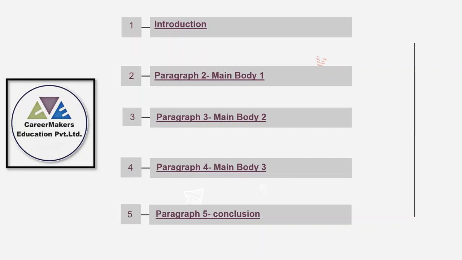For example, if you are going to write only the advantages of robotic technology, then you need to mention very clearly in your thesis statement that you are going to explain the advantages of robotic technology in detail.